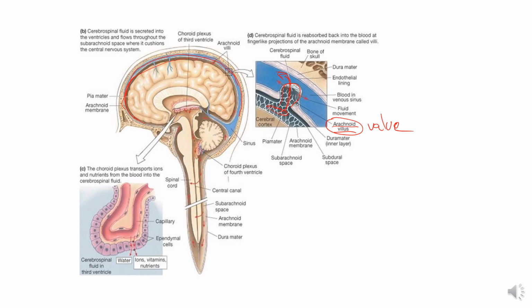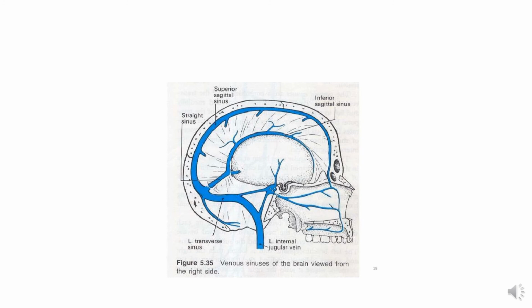So this picture is showing the choroid plexus. Here you can see the ependymal cells and the underlying tuft of capillaries. So this is the choroid plexus. Now here you can see the sinuses, various sinuses. So all the CSF gets absorbed into the superior sagittal sinus, and then it is continuous with the other sinuses of the brain and ultimately drains into the internal jugular vein.